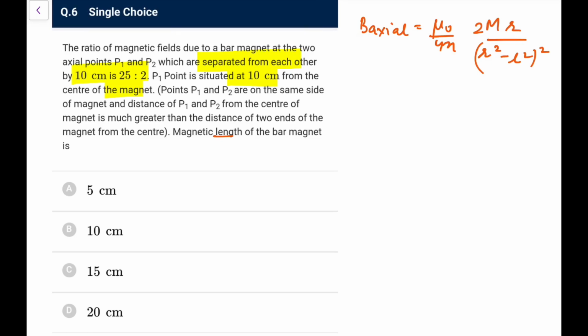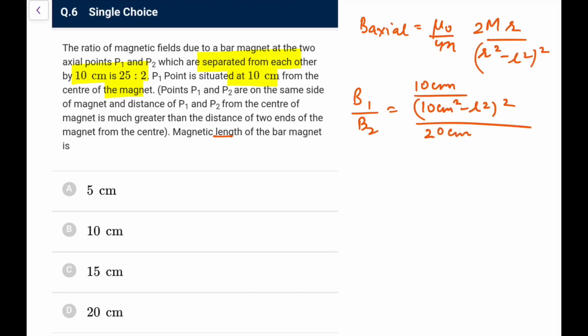Now here, for the two points, let's say B1 upon B2, that ratio will now be, for the first point, 10 centimeter upon (10 centimeter square minus l square) to the power 2, divided by, for the second, which is 10 centimeter from each other, so that would be 20 centimeters.